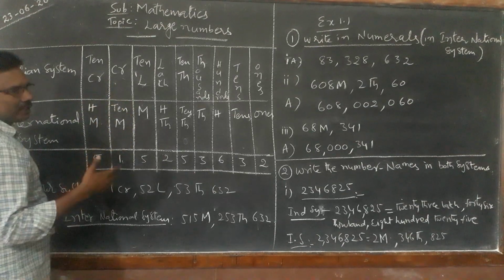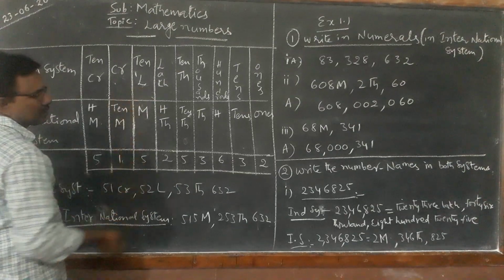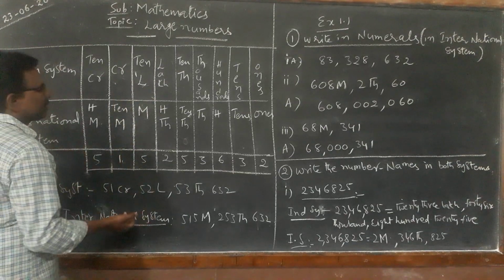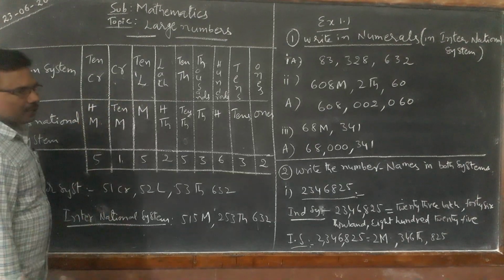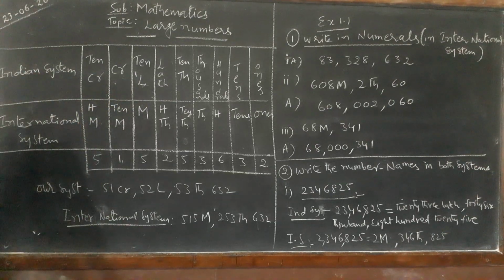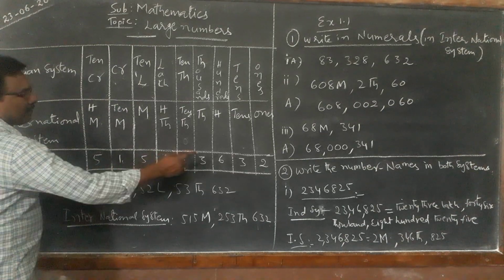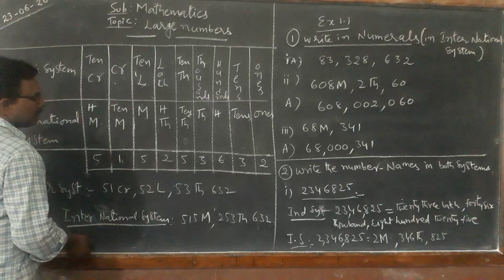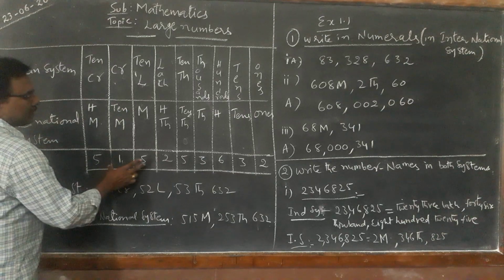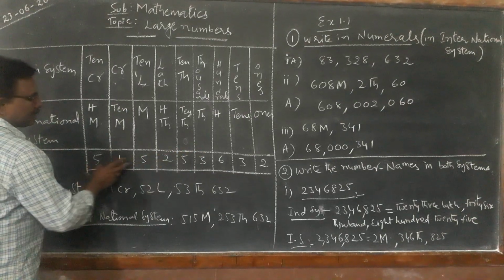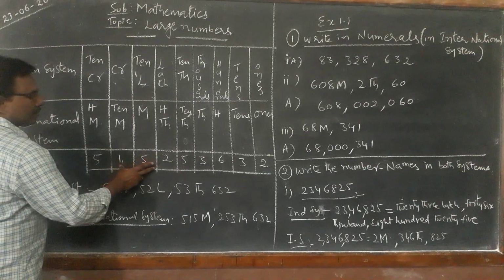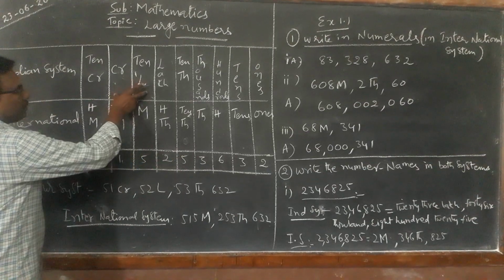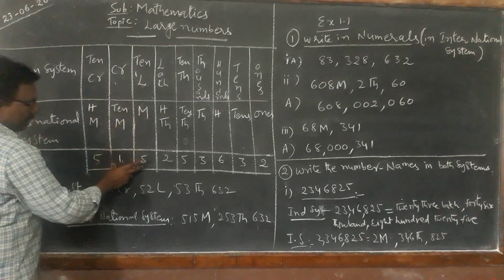So we can understand the values in the international system and in our Indian system. The values we can compare by using these place value charts. Here, see, take one example. I have written some digits in these boxes. Now write the name of the number based on the Indian system and based on the international system.